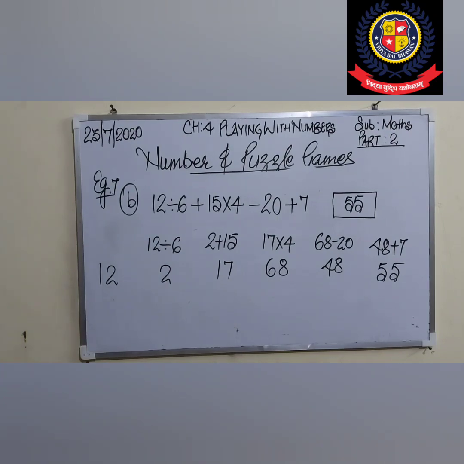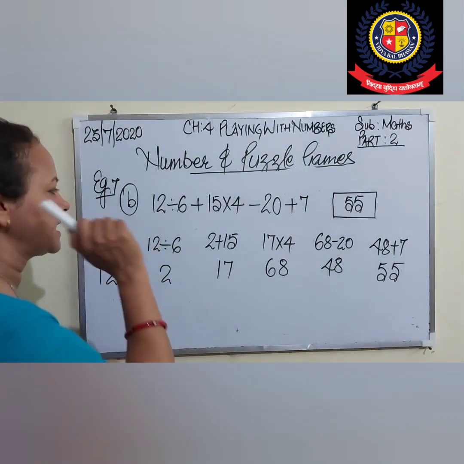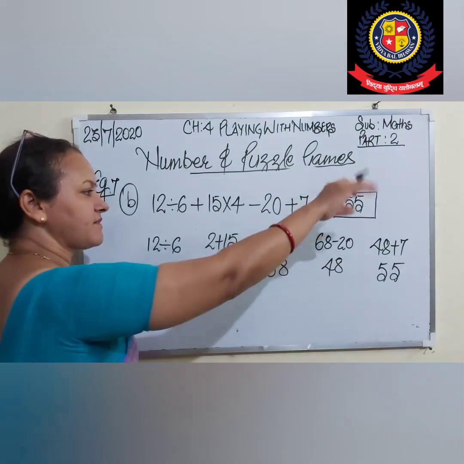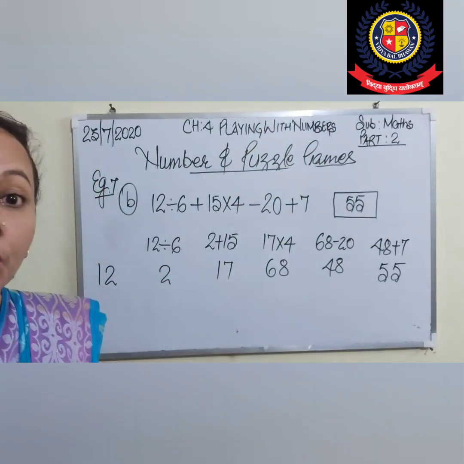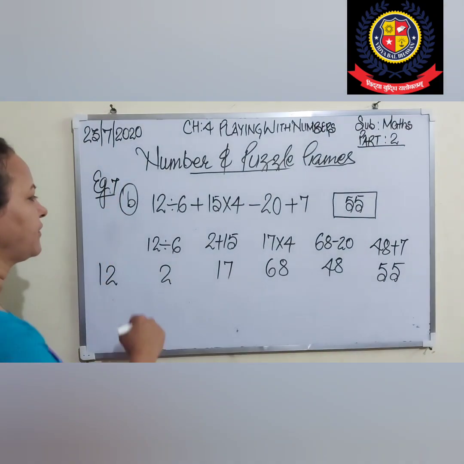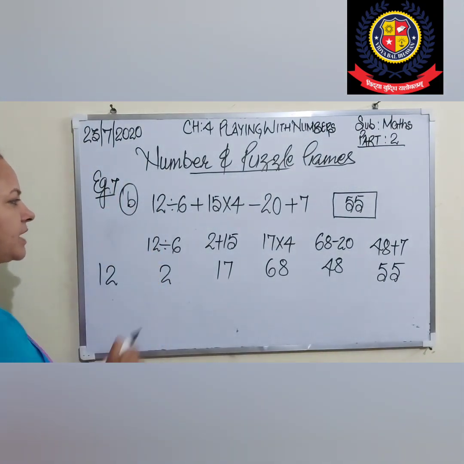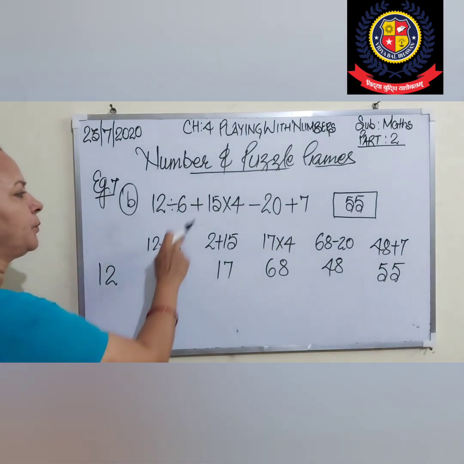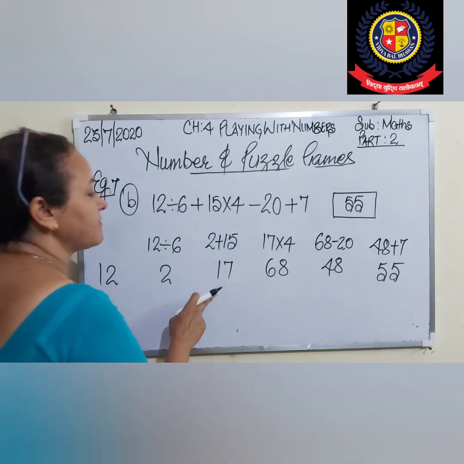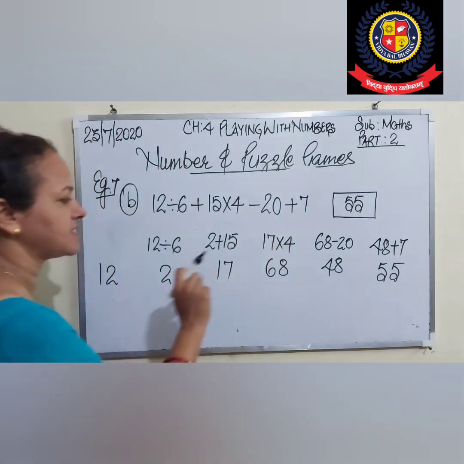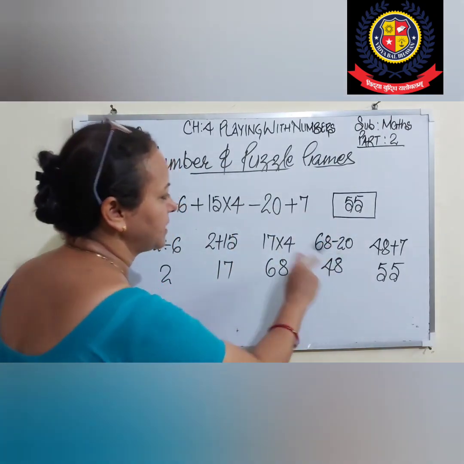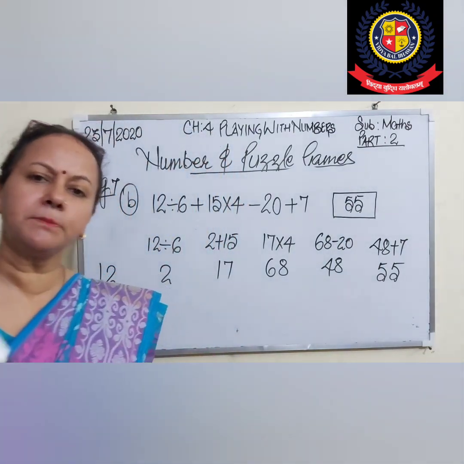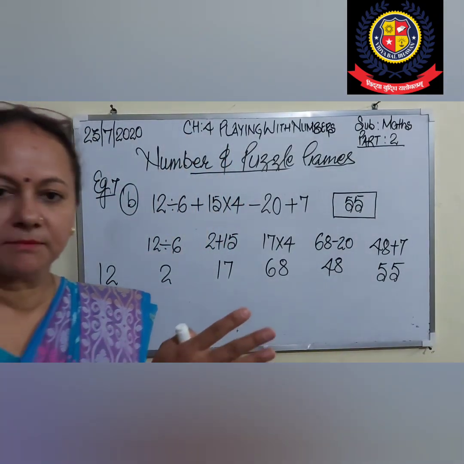Student, its B part is 12 divided by 6 plus 15 multiplied by 4 minus 20 plus 7. What will it be? 55. How will it be 55? 12 as it is we have to write down. Then 12 divided by 6, what am I getting? 2. 2 plus 15, this is 17. 17 4s are 68. 68 minus 20 is 48. 48 plus 7 is 55. But in the previous question also you can follow the same method.